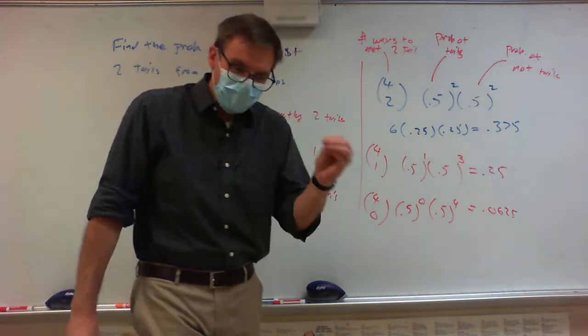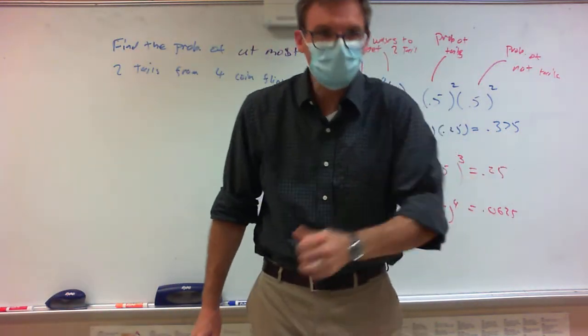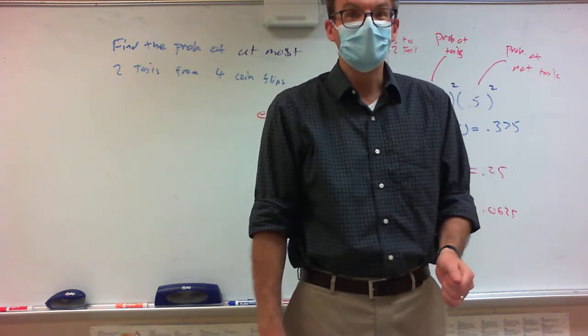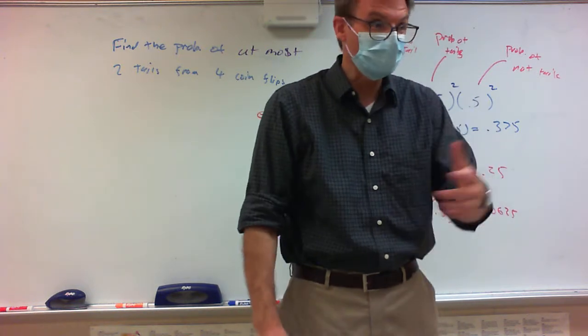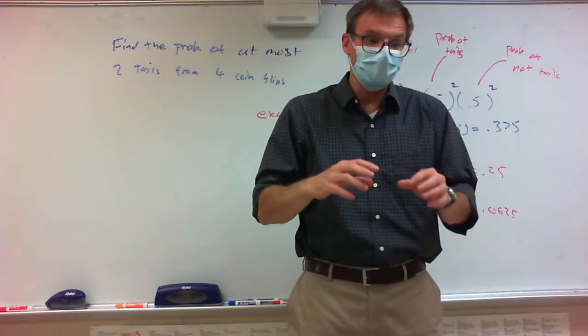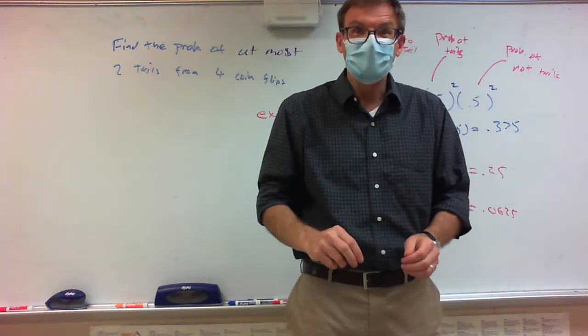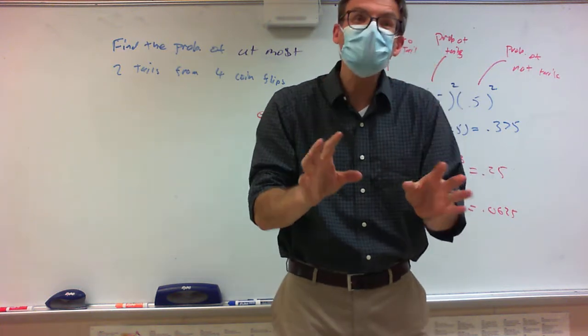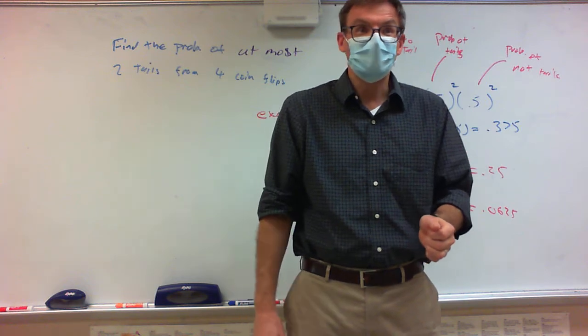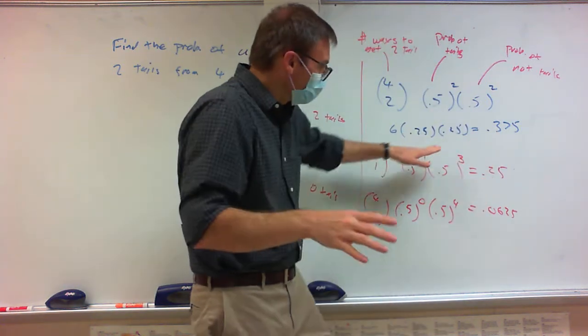If I say exactly 2 tails and I flip it 4 times, what do we need to win? I need 2 tails, right? To get exactly 2 tails, we computed it, we got 0.375.